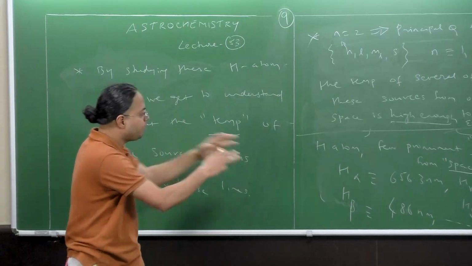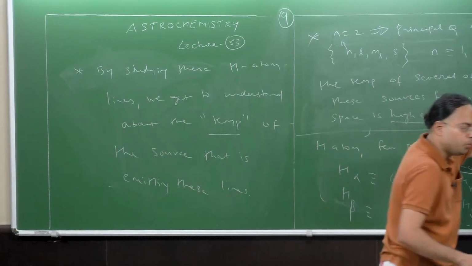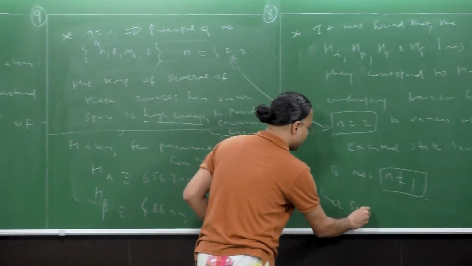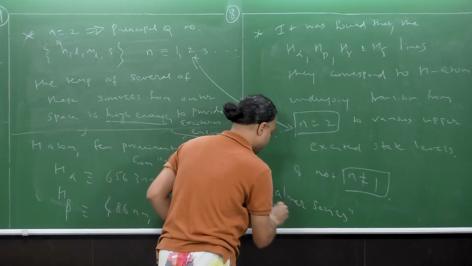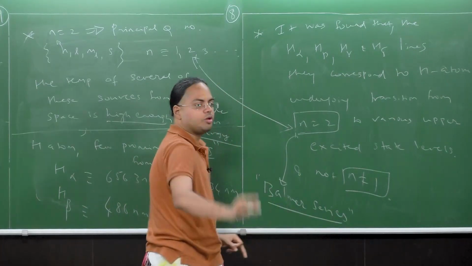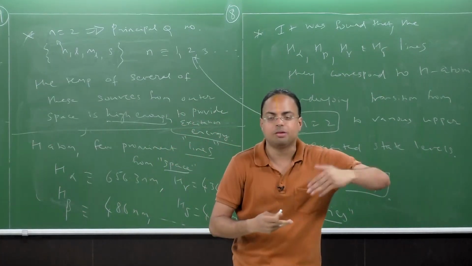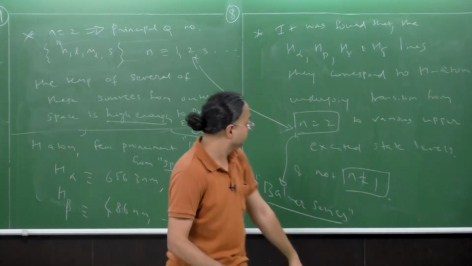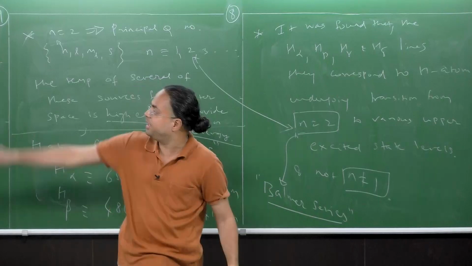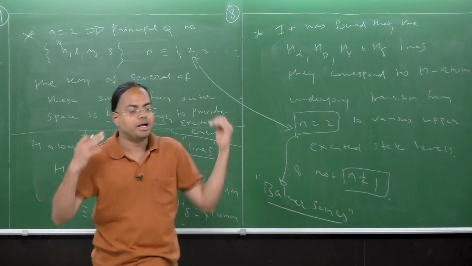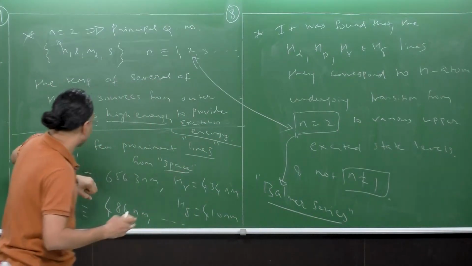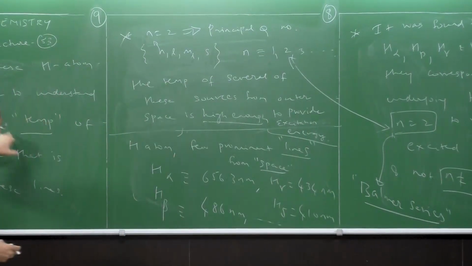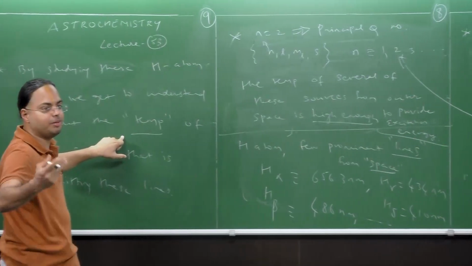Now this particular series, starting from n equals 2, is what is called the Balmer series. You must have all studied about the Lyman lines, the Balmer series, etc. in your 11th and 12th standard. What you study there has an amazing connection with astronomy and astrochemistry. They're all from the hydrogen atom, and the prominent lines are helpful even in assessing the temperature of the source that is emitting.